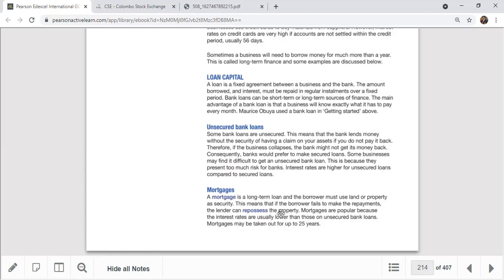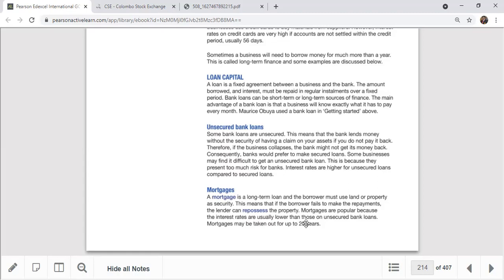So this means that if the borrower fails to make the payment, the risk is very realistic. If you're unable to pay, the lender can repossess the property. The banker can say, okay, you can't pay the loan, then I'll take your property and sell it, recover my loan, and if there is extra, I'll give you the excess money. So then they repossess the property.